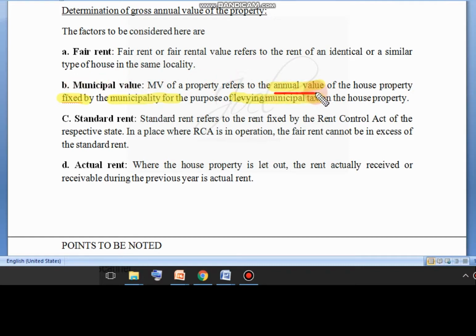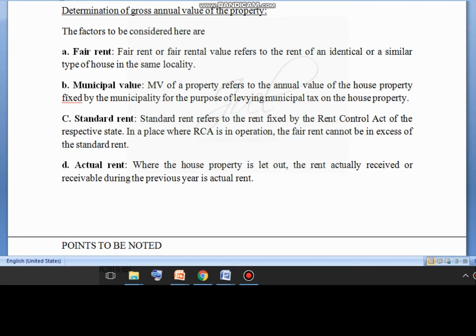So this is clear. Fair rental value is the amount of rent you may get for a similar house property in a similar locality, whereas municipal value is the rent which is fixed by the municipality for the purpose of levying municipal tax.